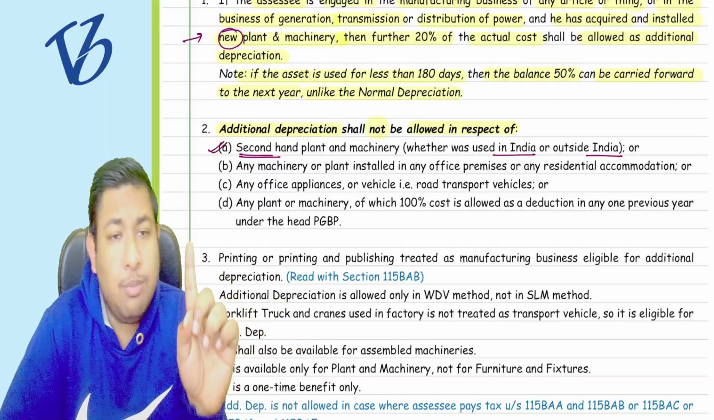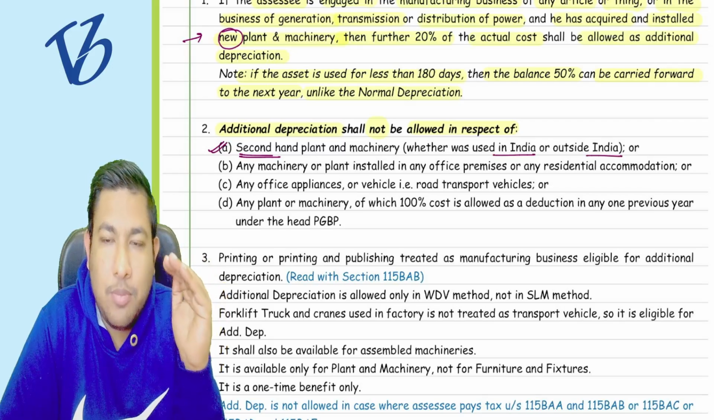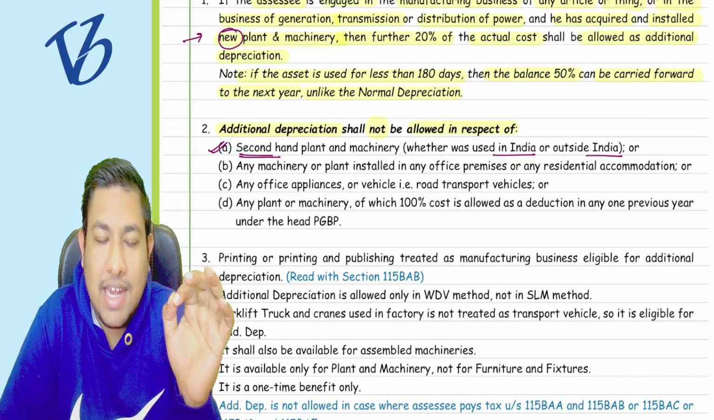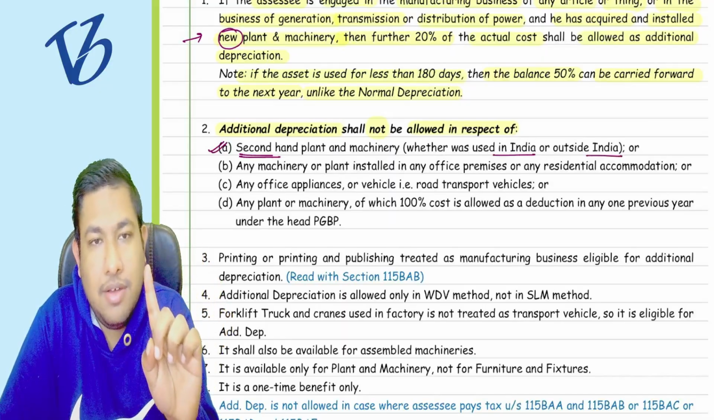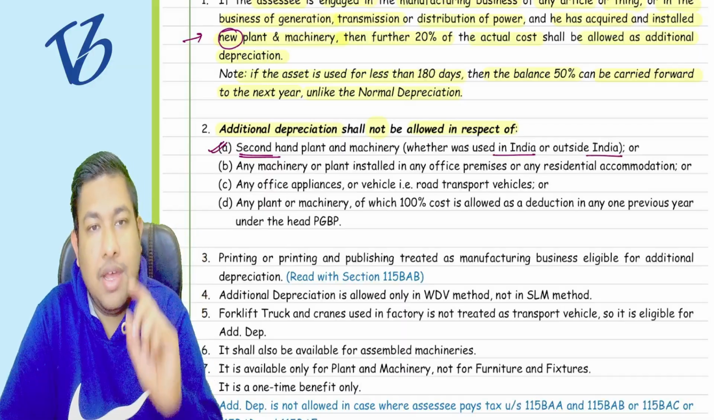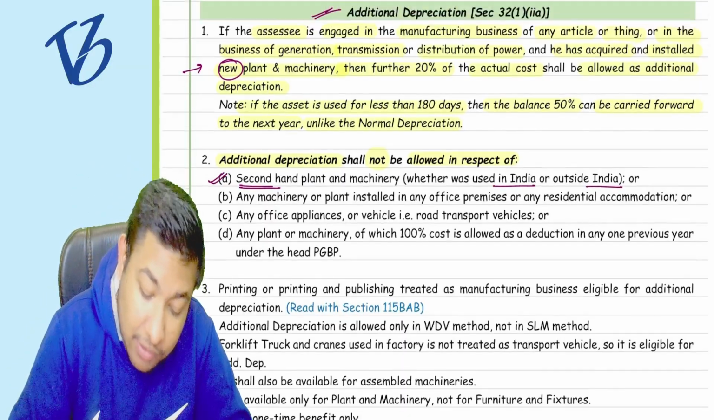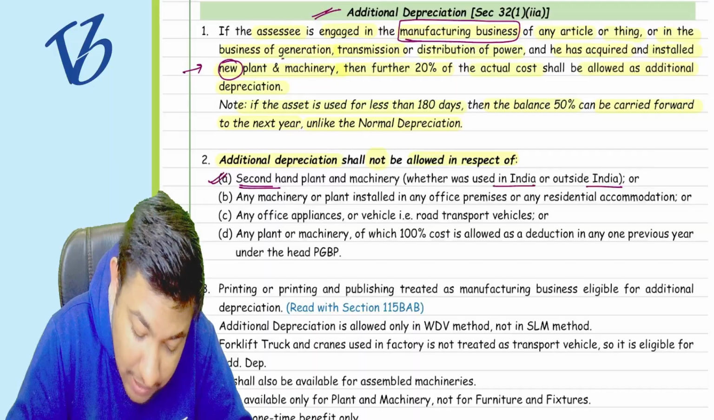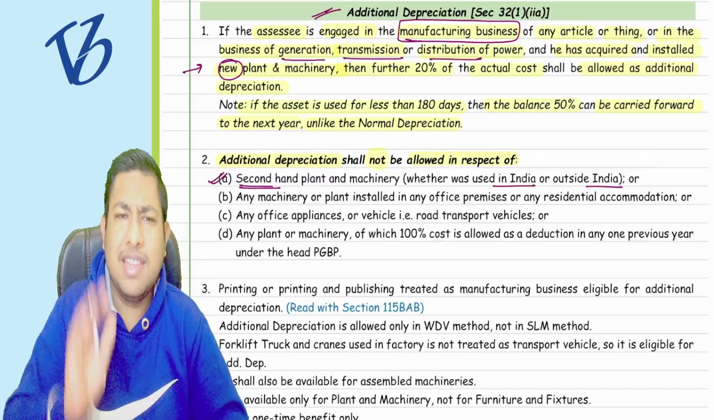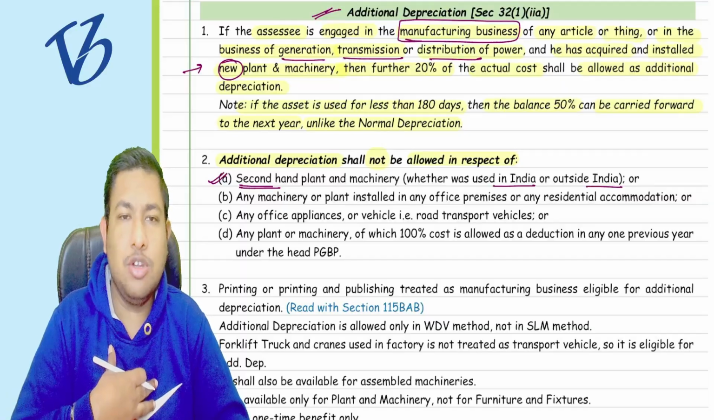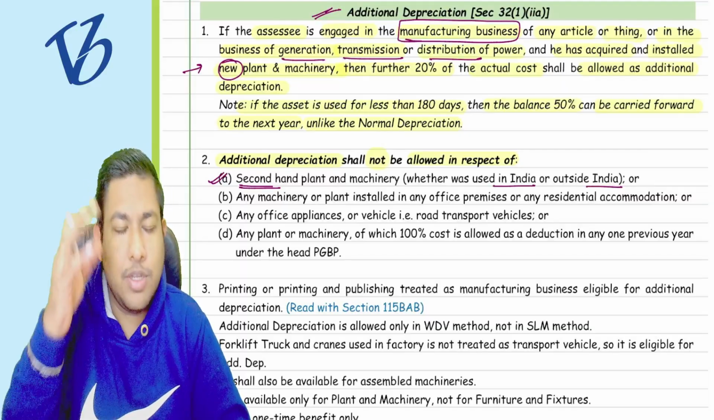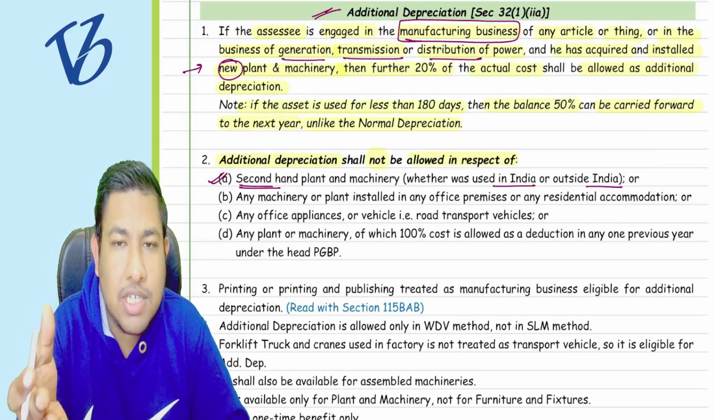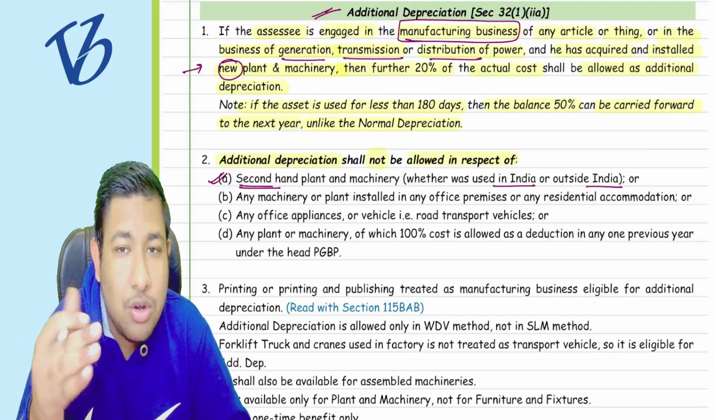So point number A is very basic: we are putting a condition that new plant and machinery should be purchased. Why would you purchase second-hand plant and machinery? It should be new plant and machinery only. Now we are saying that you should have a manufacturing business, or a power generation, transmission, or distribution business. That means you must purchase and install new plant and machinery for the manufacturing business, so it should help in the production or generation of something.